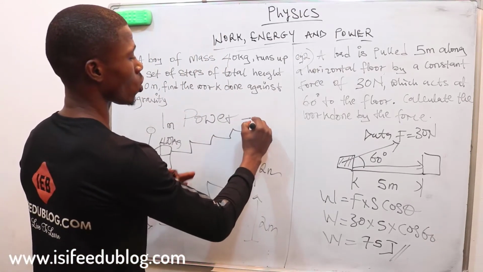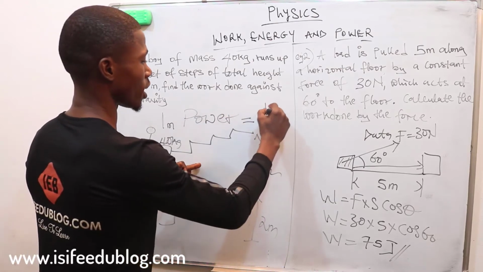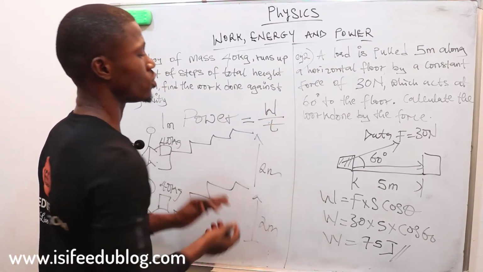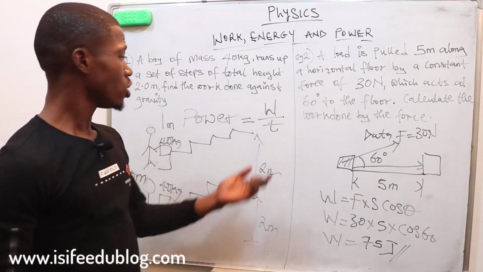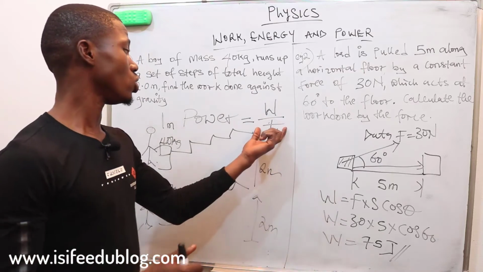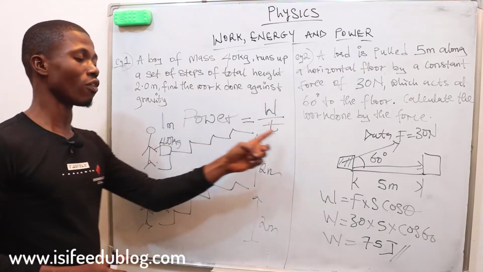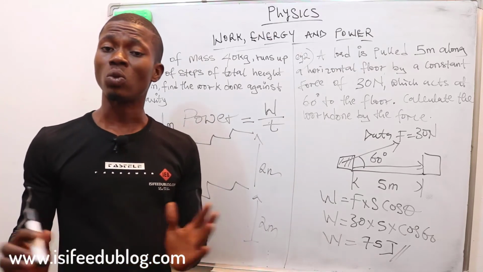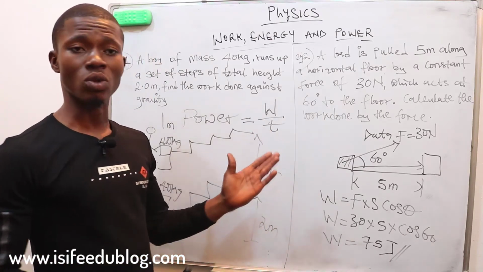Automatically, power is equal to work over time. So this is power. Let's now find a very nice question that we can use to understand the theory of power. Also, mind you, power is measured in watts. Power is measured in watts.